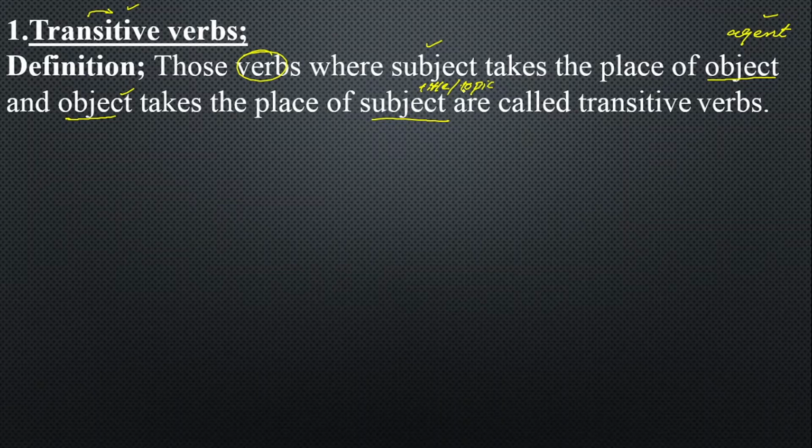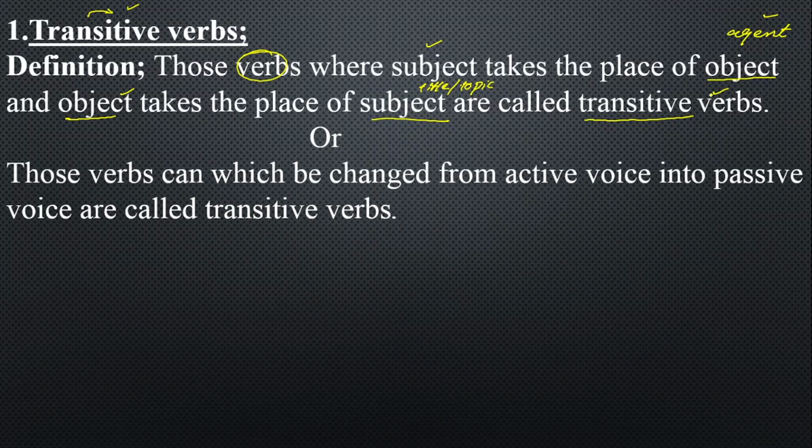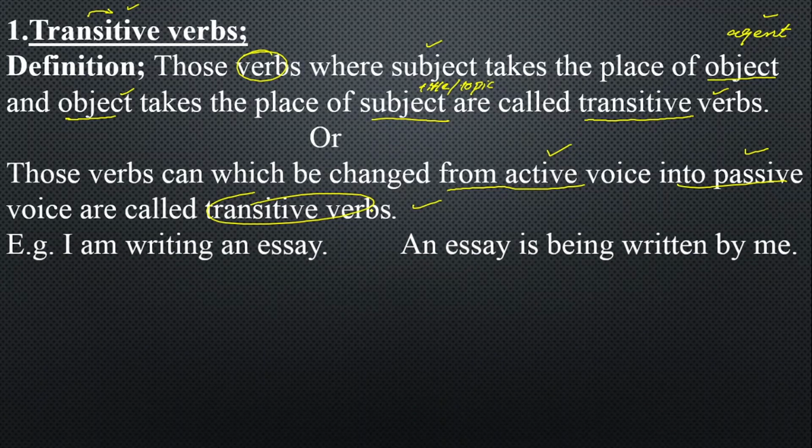So those verbs where subject takes the place of object and object takes the place of subject are called transitive verbs, which can be changed into passive voice. And another very easy definition: those verbs which can be changed from active voice into passive voice are called transitive verbs. So those verbs which can be changed into passive voice are called transitive verbs, or those verbs where subject takes the place of object and object takes the place of subject are called transitive verbs. Now we will be talking about the examples one by one.